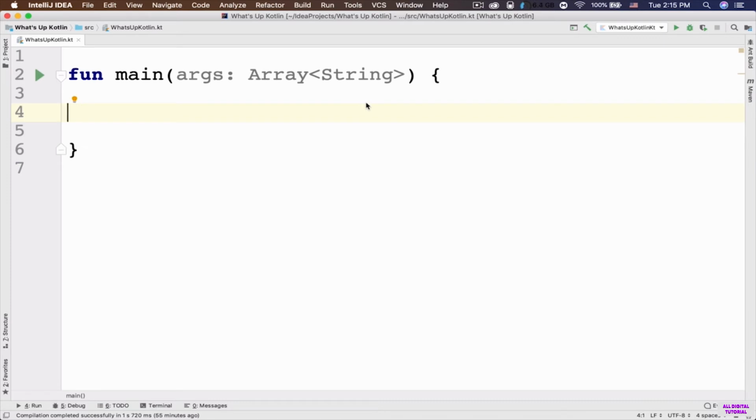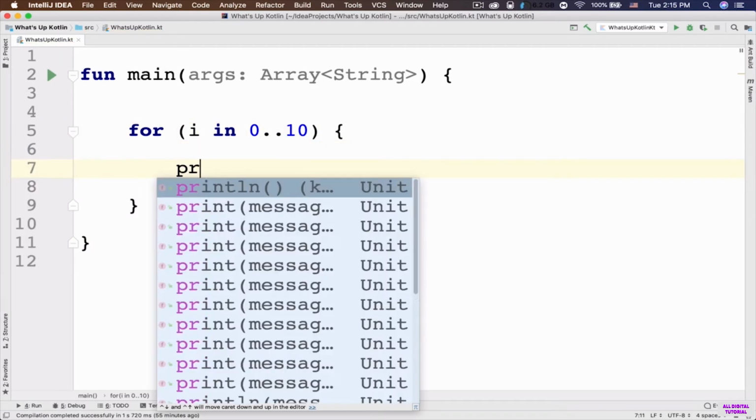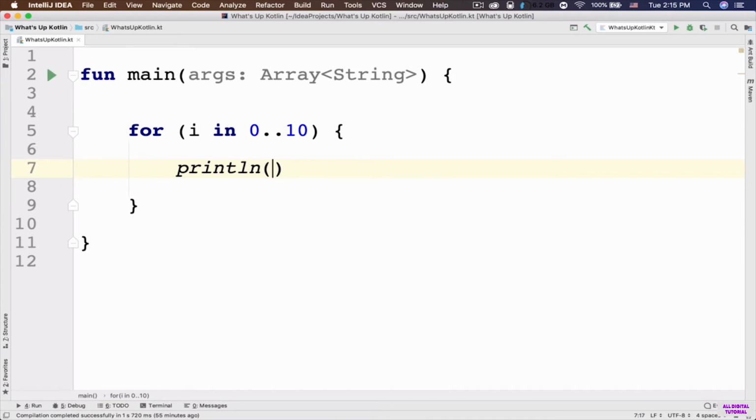So let's create a for loop and then it will completely make sense. So for example, I want to output the odd numbers to the console, the odd numbers from 0 to 10. So first we need to have the I in 0..10. So in order to do that, I'm going to say println, and then I'm going to output the value I. But this statement is going to output all the numbers from 0 to 10 to the console. But that is not what I want. So let's run the app and let me show you the result.